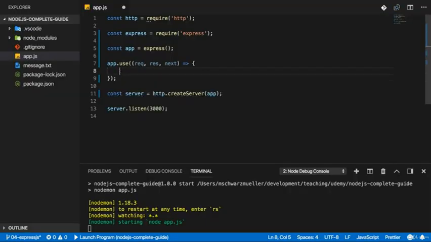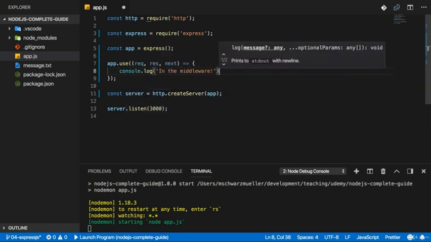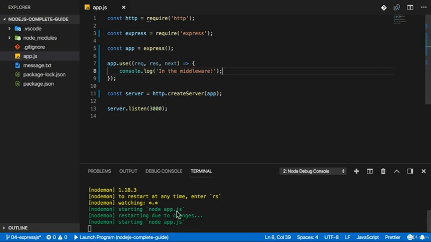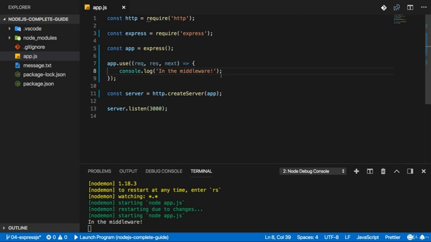Now let me show you what I mean. We can simply console log in the middleware here, like this. Now, since I have Nodemon, this automatically restarts the server. And let's now go to the browser and reload localhost 3000. Now actually, this will keep on spinning. You see? So we don't get a response, which makes sense because we got no logic where we would send one. In the console here at the bottom, you see "in the middleware" though. So this did execute. This is what I meant. This allows us to hook into this funnel through which the request is sent.